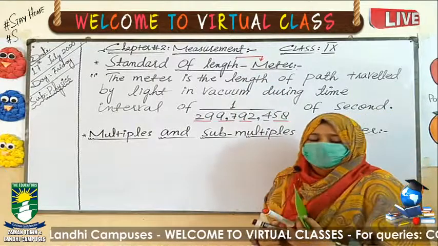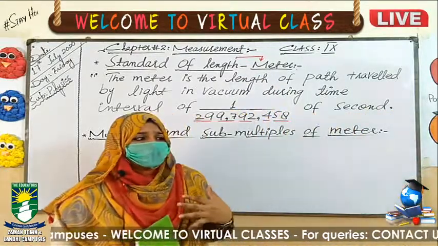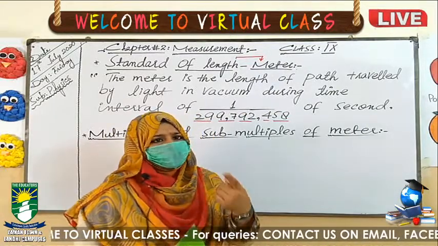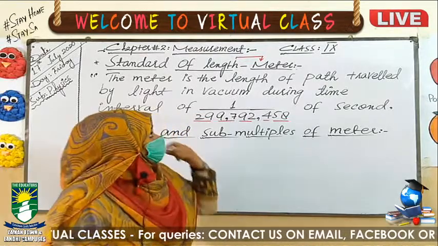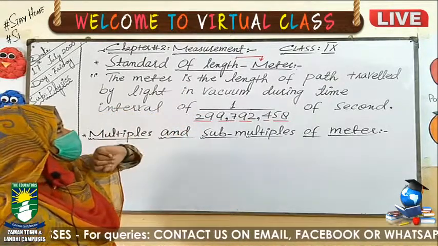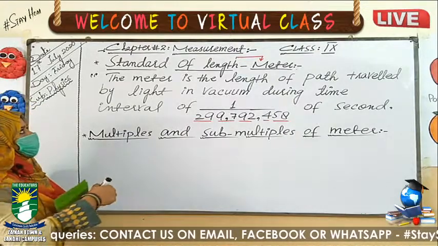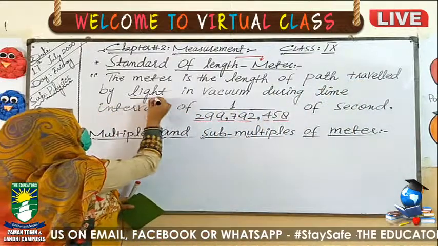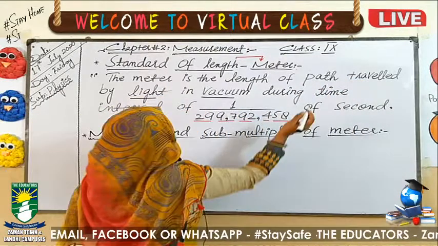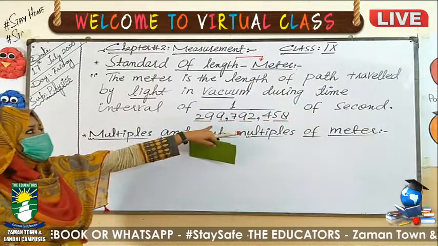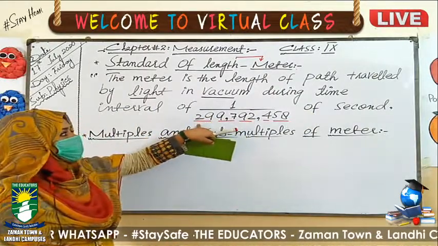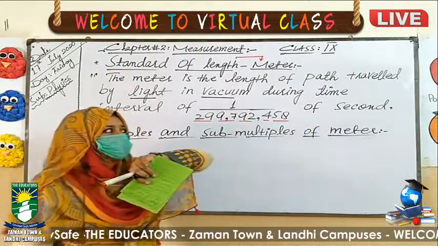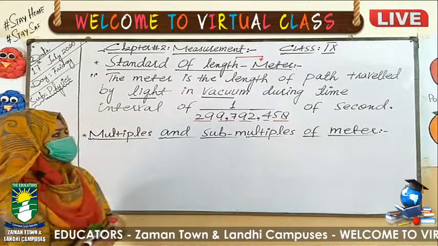Now the question should arise in your mind: how much length or how much distance is present in 1 meter? We can define it as: the meter is the length of path traveled by light in vacuum during a time interval of 1/299,792,458 of 1 second. Let me explore this definition now.